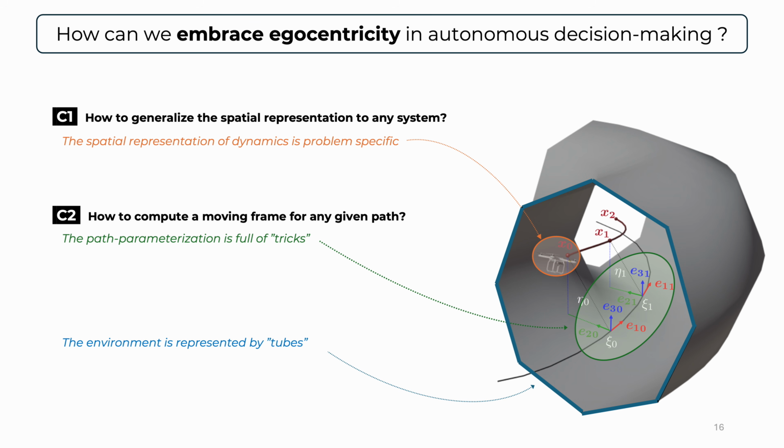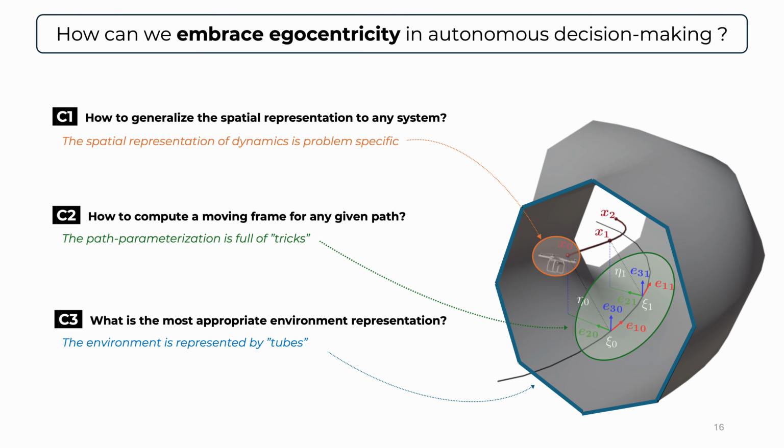And in the final contribution, we will be talking about environment representation. Arguably, this is the most intuitive limitation of our drone racing example. In here, we were assuming that the available space was described by tube-shaped or tunnel-shaped homotopies. However, if we want to generalize the ideas of egocentricity to the broader setup, we need to have the richness and the expressivity in order to describe random environments. And to do that, such homotopies are a limitation. For that reason, we will be thinking about which is the most appropriate environment representation for our problem.